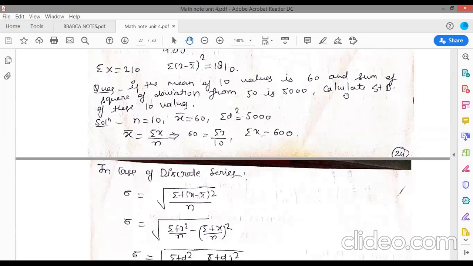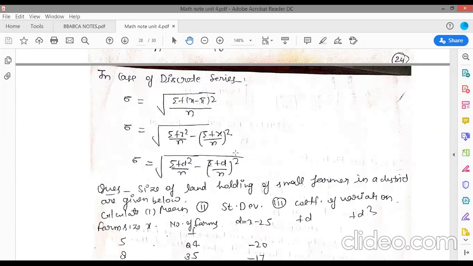So standard deviation is equal to square root of summation x minus x bar whole square upon n, or summation d square upon n. So just write 5000 upon n, which is 10. So 500, take the square root of 500, and that value is your standard deviation. And there is another formula in case of discrete series.